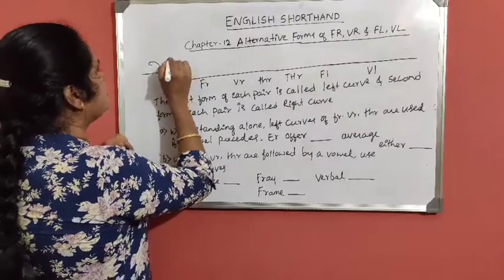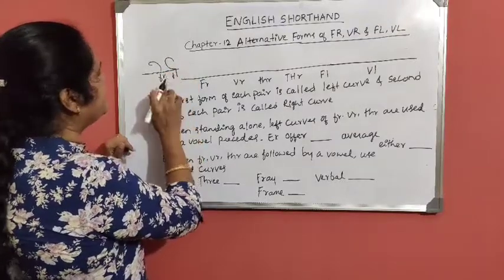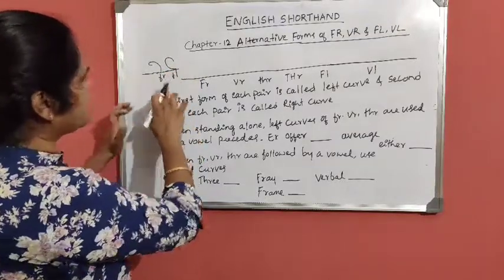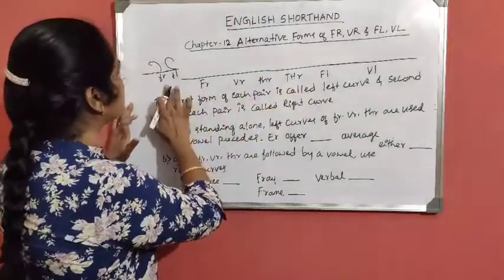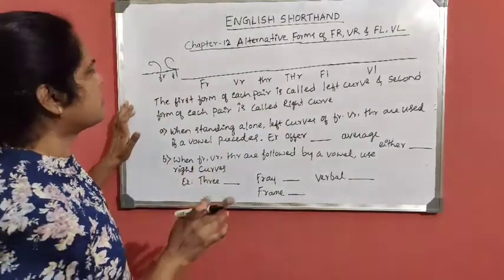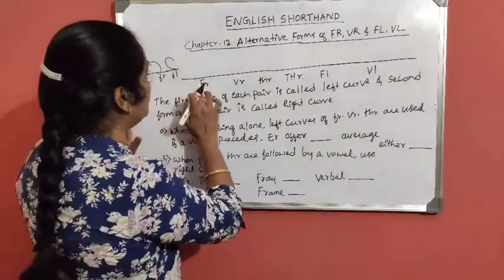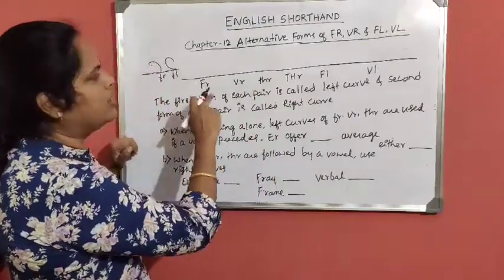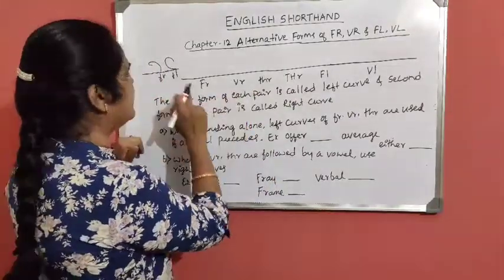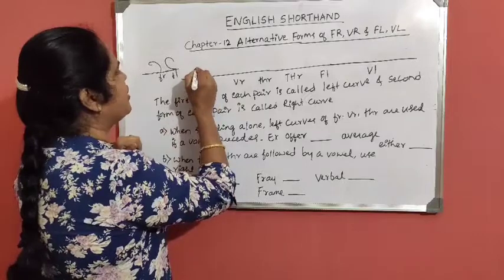And this is full. Here this for has two forms. All the straight strokes have two forms, two alternative forms of writing all these strokes with the hook of R. That I'll show you now.